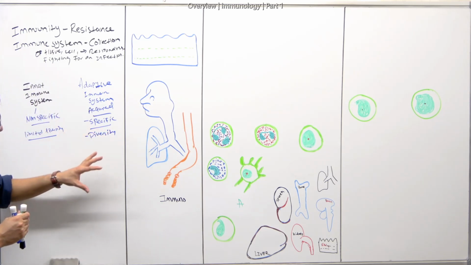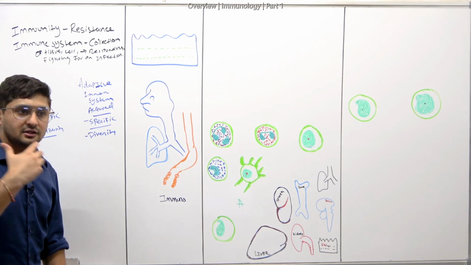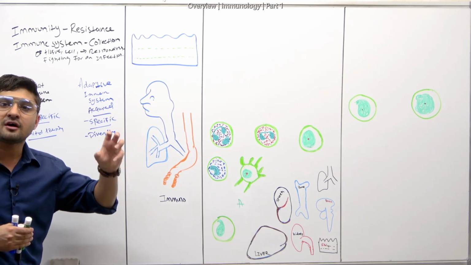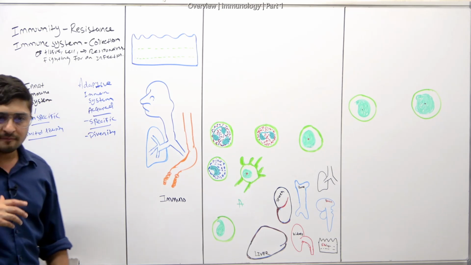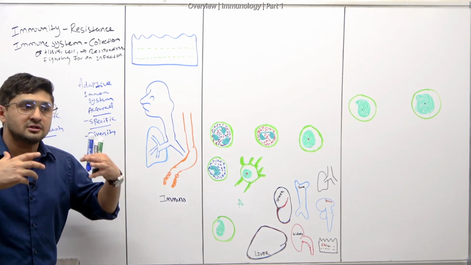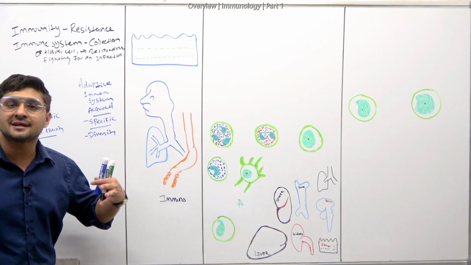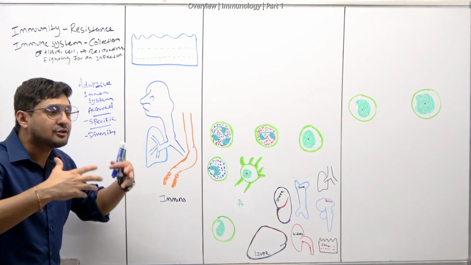What that means is that the cells that fight our infections have to somehow recognize it, right? The innate immune system has a limited number of receptors, so it can recognize only limited portions, or it has a limited way of recognizing.